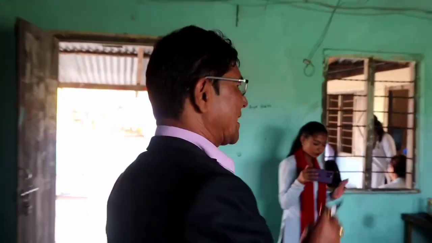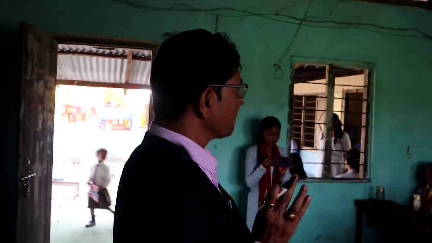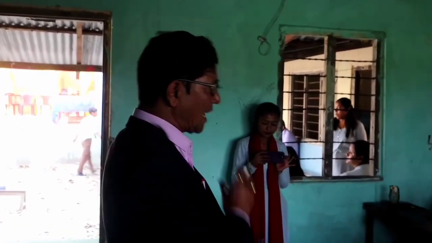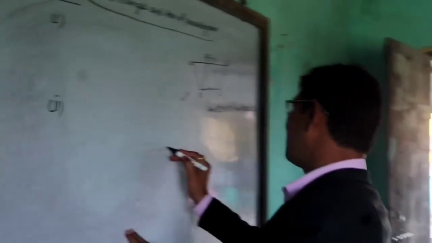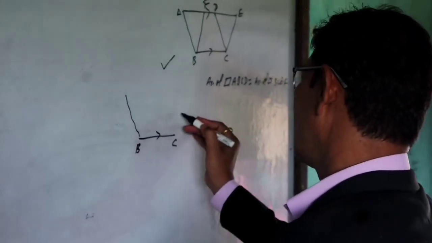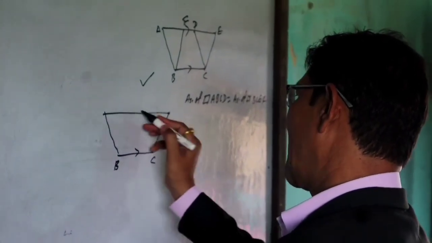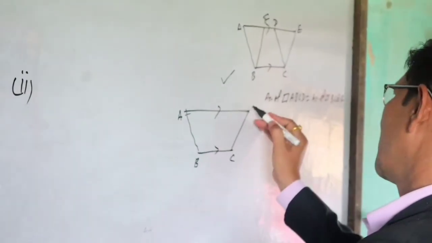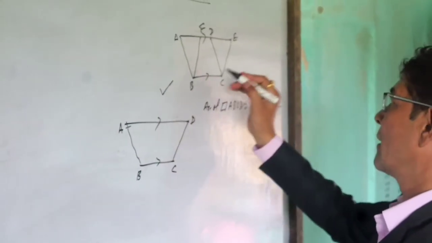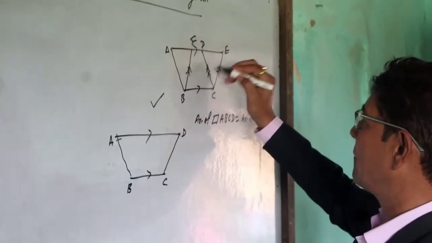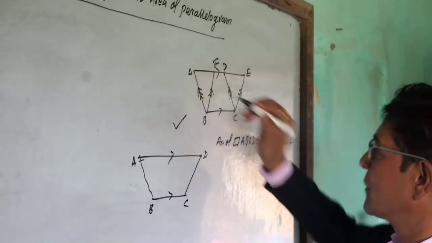Standing between on the same base, same parallel. What in this question? Area of triangles are equal standing between on the same base and same parallel. That means same base, like BC base. Here parallel, one time parallel here, another parallelogram also, one and 2 questions.